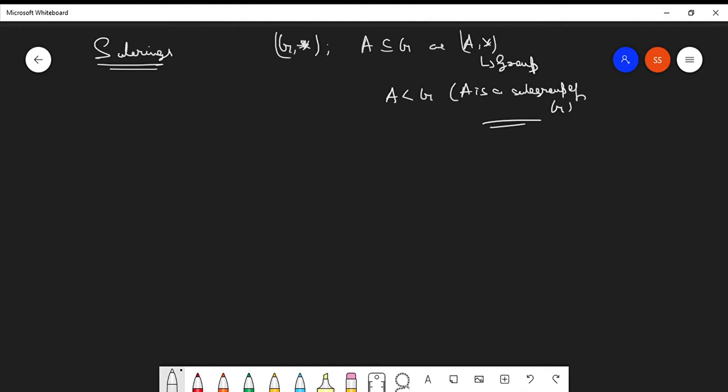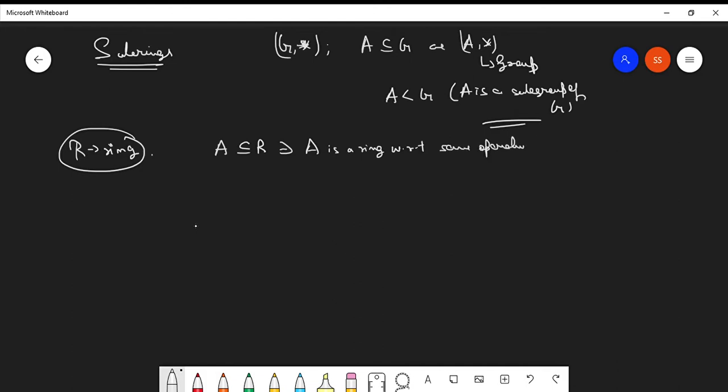What happens if a similar condition arises in the case of ring theory? Suppose you have a ring R and you take a subset A of R such that A is a ring with respect to the same operations.